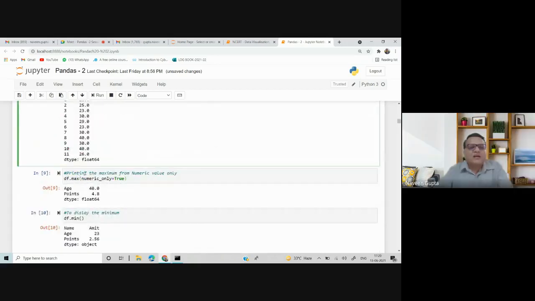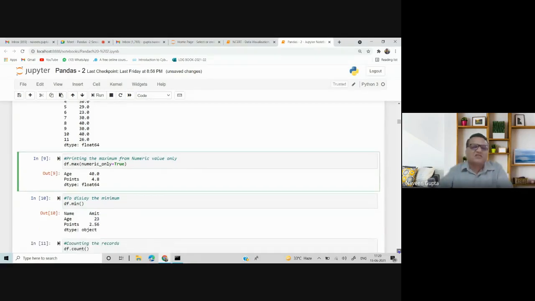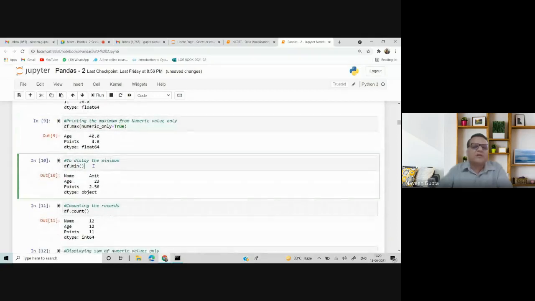Now that I have already explained, printing the maximum of numeric value. I think you have cleared with the maximum. So rest of the function I've just used, I've written df.min. It will display minimum of all the values.